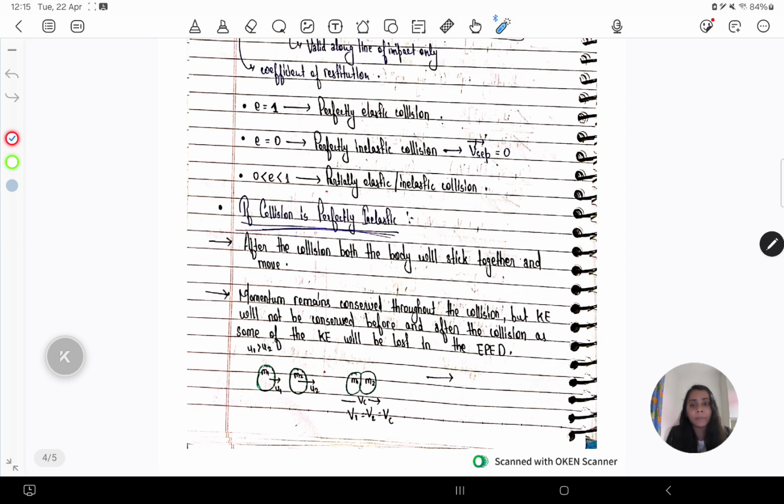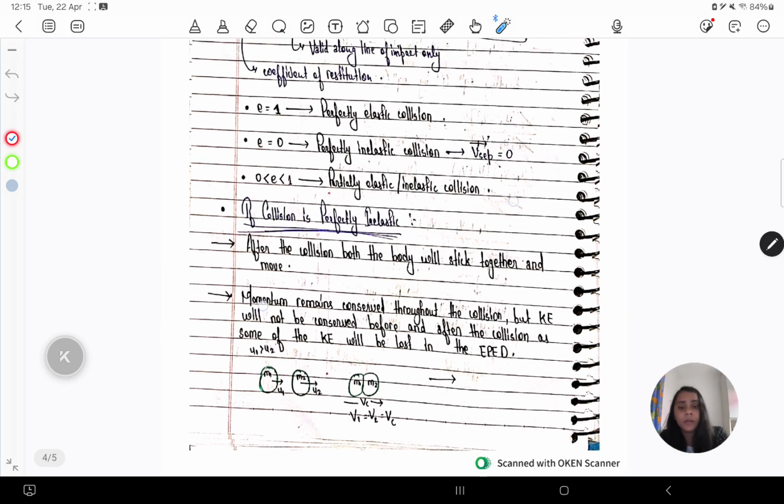Momentum remains conserved throughout the collision, but kinetic energy will not be conserved before and after the collision, as some of the kinetic energy will be lost in the EPED. Initially we had two bodies with masses m1 and m2, moving with speeds u1 and u2, and later on, after collision, both the bodies start to move together with a common velocity vc.